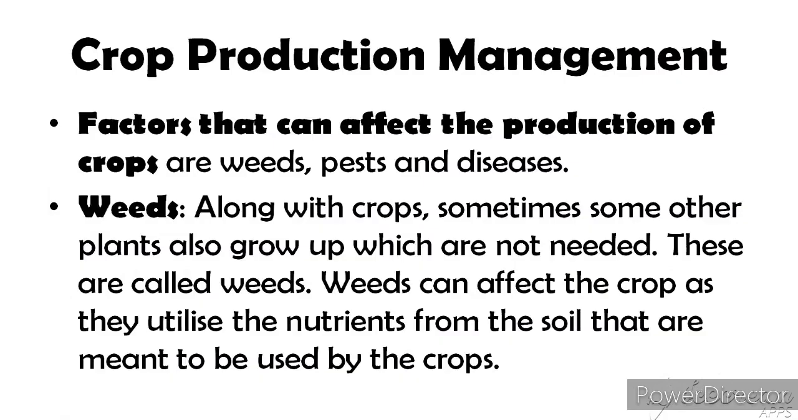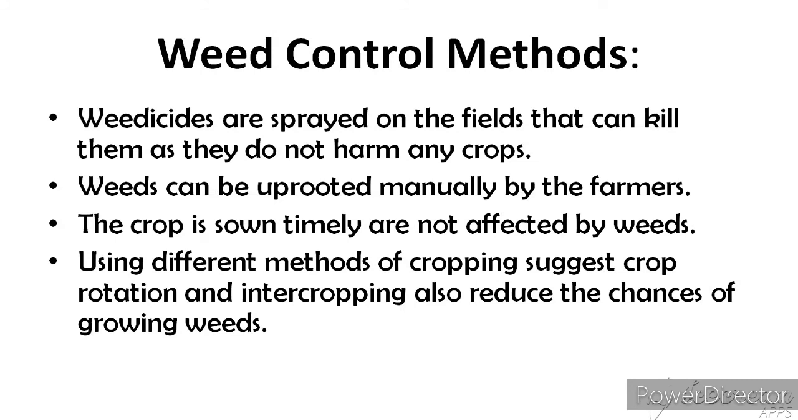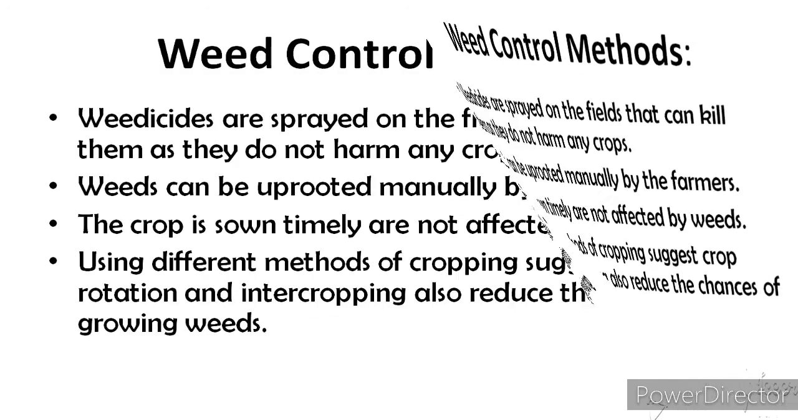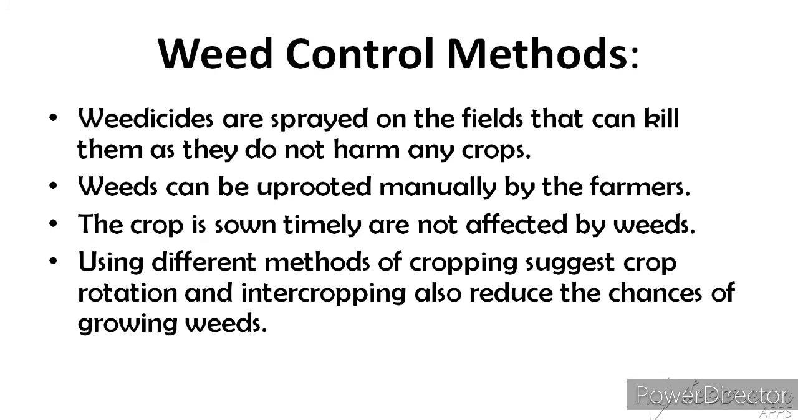The next one is crop protection management. Weed control methods. When weedicides are sprayed on the fields, they can kill the weeds as they do not harm any crops. Weeds can be uprooted manually by the farmers. The unwanted plants in the cultivated field are known as weeds. Using different methods, crop rotation and intercropping also reduce the chance of growing weeds.